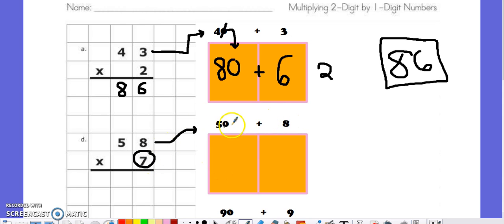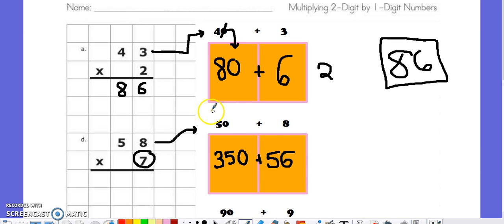When I multiply 8 groups of 7, and if you know anything about me and multiplication math facts, I like to sing 7, 14, 21, 28, 35, 42, 49, 56. That means when I put 7 groups of 8, I get 56 total. And I still need to multiply my tens. 7 groups of 50. 7, 14, 21, 28, 35 is 7 times 5, but I have to add my 0 back in, which means it's 350.